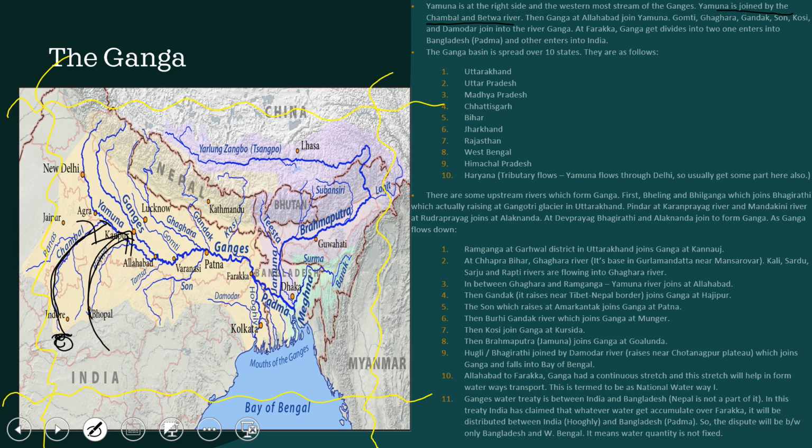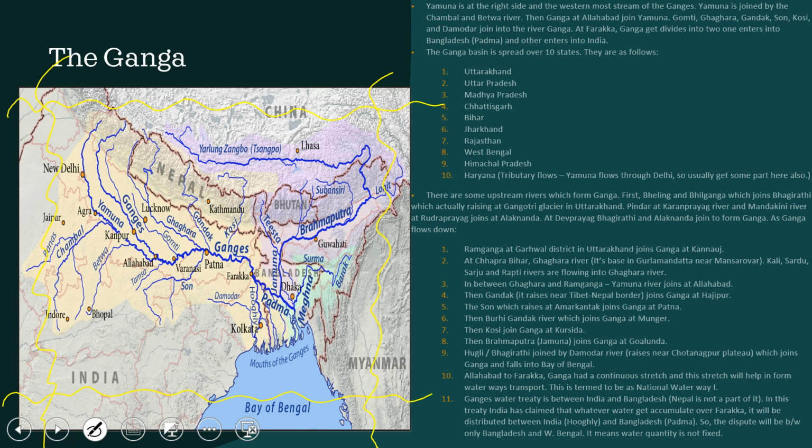Why? Because there is a basin present here. There is a strike line present there, which has been explained in the Himalayan formation, and there are more such videos. Because of that potential difference, because of the slope present here, rivers start to flow in this basin, the central basin of India. So these flow into Yamuna. Chambal flows into Yamuna, which you will see in the Kanpur regions, Betwa and all.